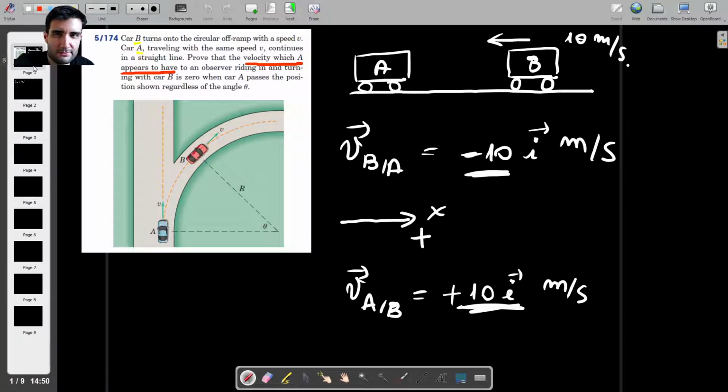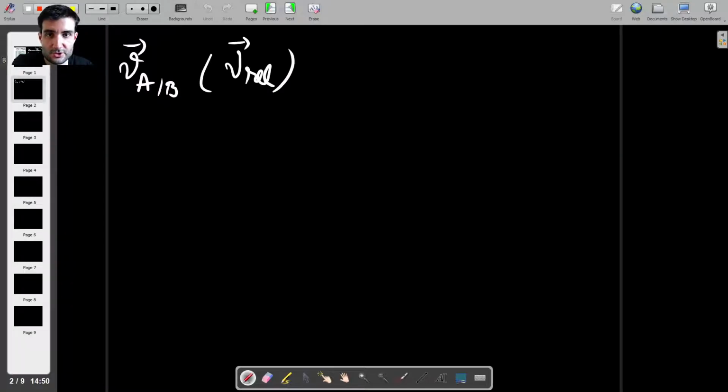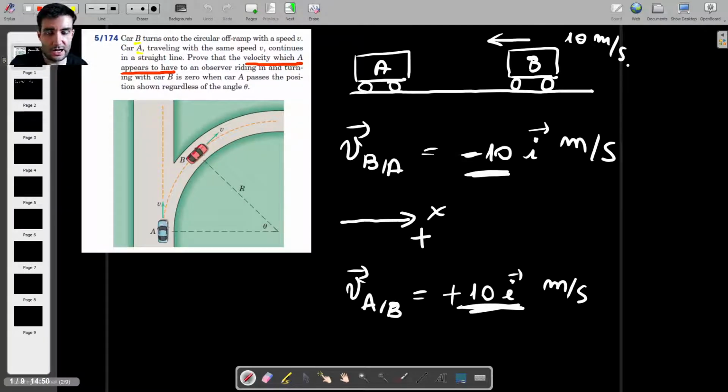Before we even find this, what I would like to do first is shift my perspective. So I will try to find V_B with respect to A. In other words, I'm the driver of car A and I'm looking at car B and I'm trying to find what the relative velocity of B is with respect to me.